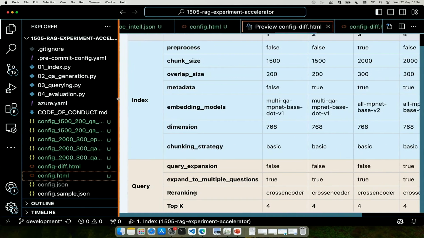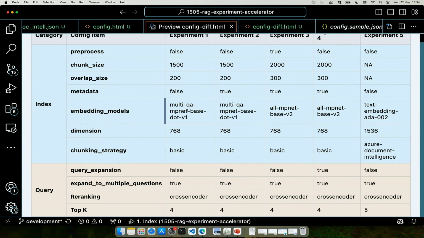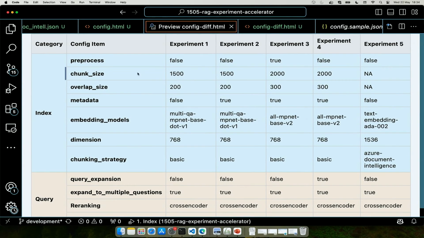So these experiments basically differ in some configuration value that you see here. For example, the chunk size for experiment 1 is 1500, whereas it's 2000 for experiment 4. Similarly, I have used different embedding models, different dimensions, and different chunking strategies in some of the experiments. I am trying to find out which configuration will work best for my documents, because every document is unique. We need to experiment and find these hyperparameters, which is what we want to take to production.